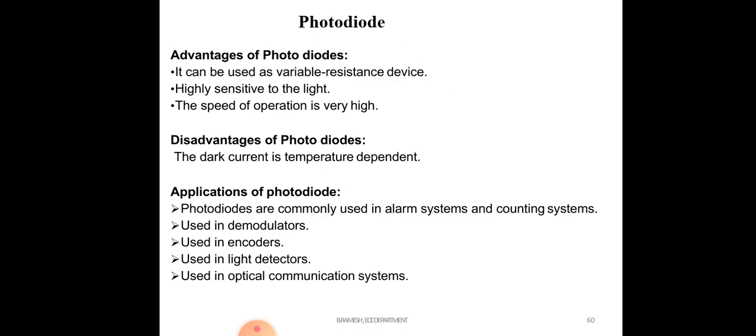Advantages of photodiode: it can be used as a variable resistance device, it has high sensitivity to light, and the speed of operation is very high. Disadvantage of photodiodes: the dark current is temperature dependent. Applications of photodiode: commonly used in alarm systems and counting systems, demodulators, encoders, light detectors, and optical communication. So this is the photodiode operation.